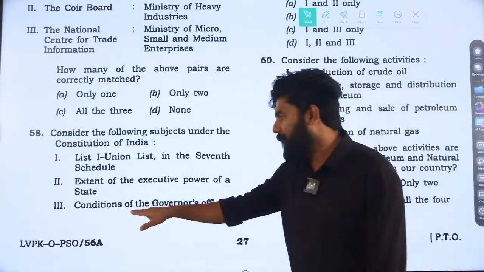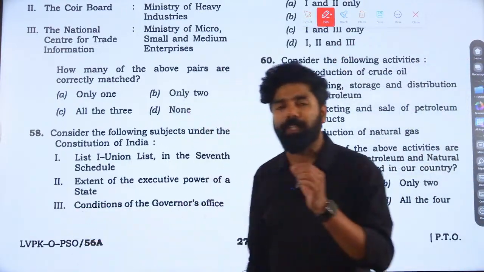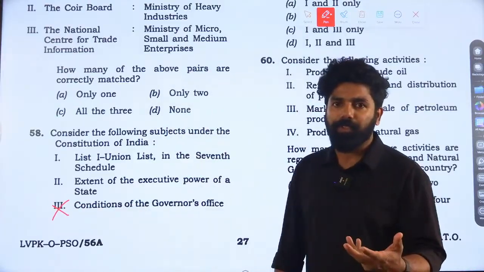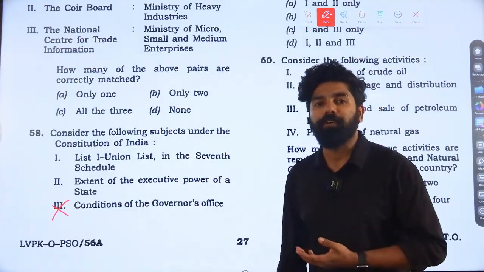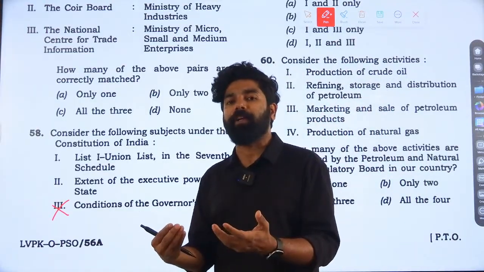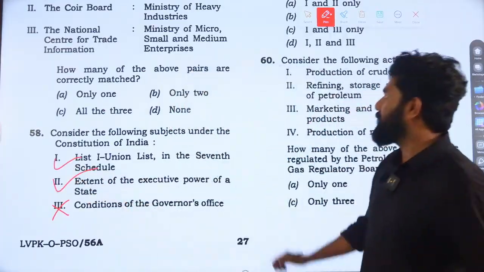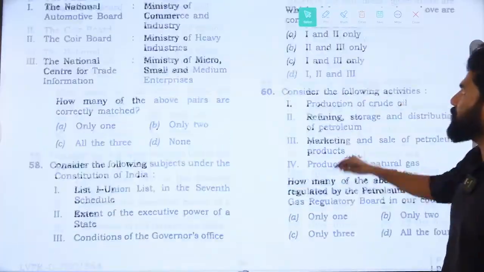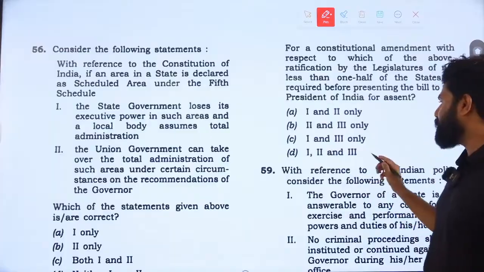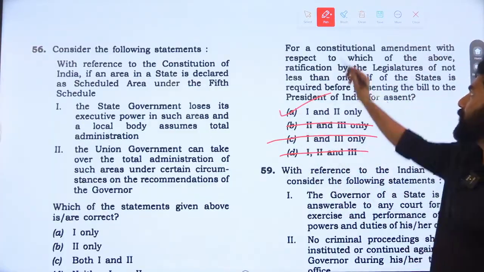Then the third one, conditions of the Governor's office. When we make changes to the conditions of the Governor's office, it is not directly affecting the federal power. Since it is not directly affecting the federal power, this amendment can be made by Parliament alone without ratification of states. Only 1 and 2 are correct. So the answer to this question is, we can eliminate option 3, and finally we are left with option A, 1 and 2.